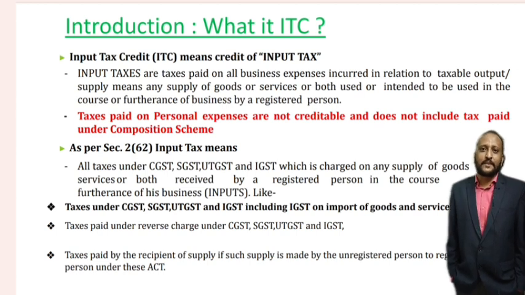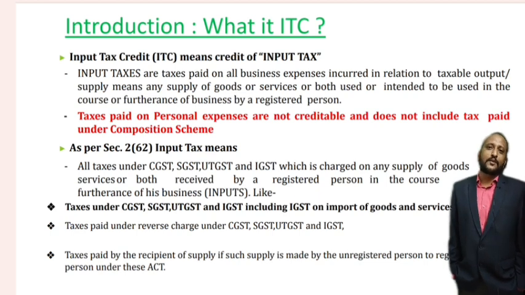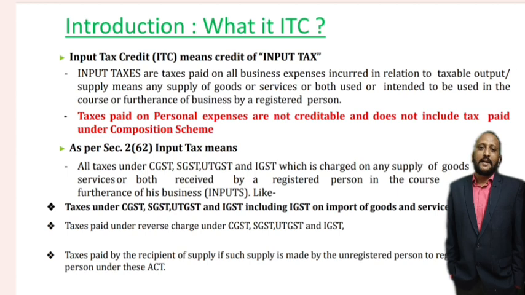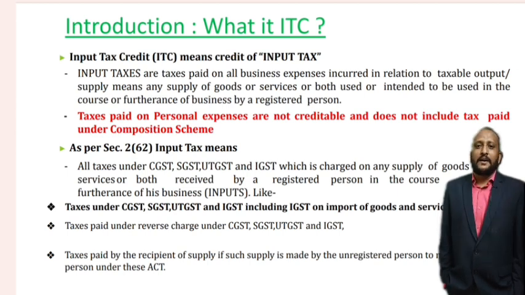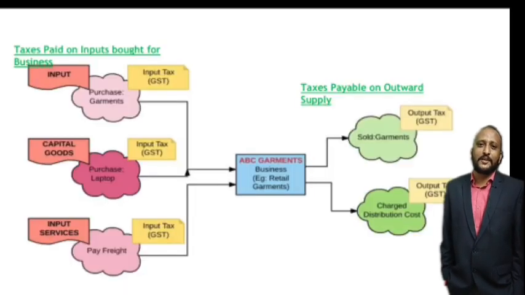Now let us see briefly or elaborately what the input taxes are. I have given a small example here. Let us take the example of ABC garment company, which manufactures garments.